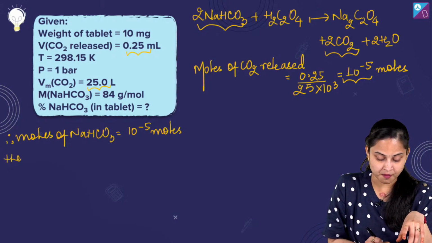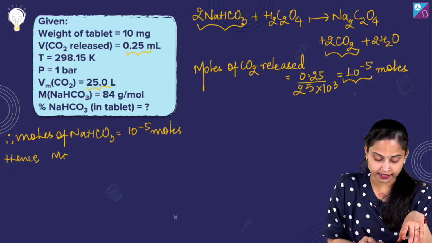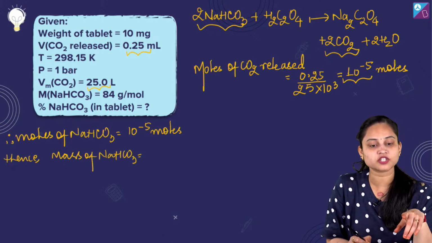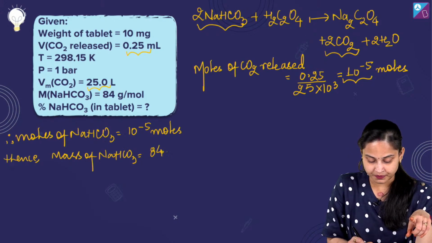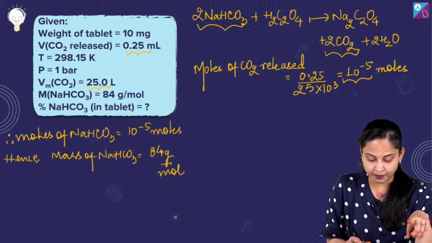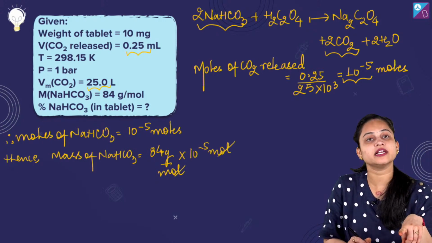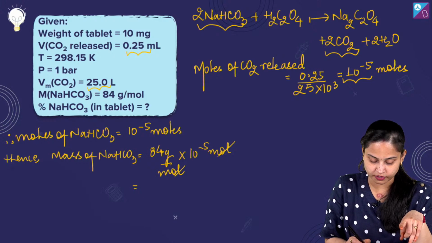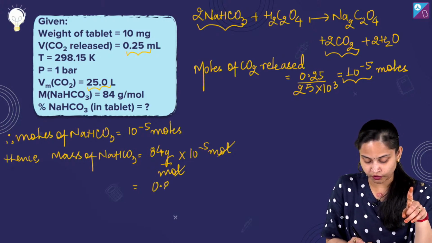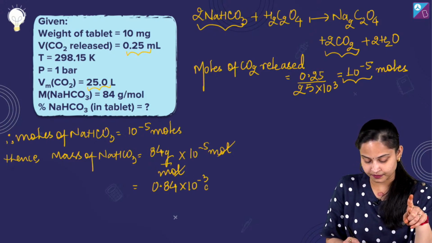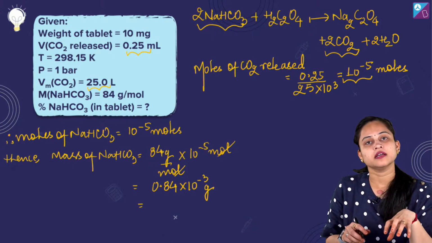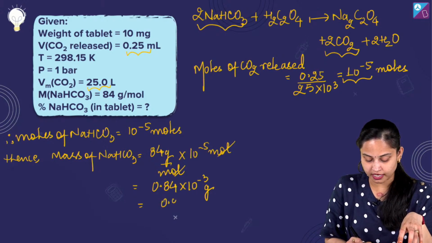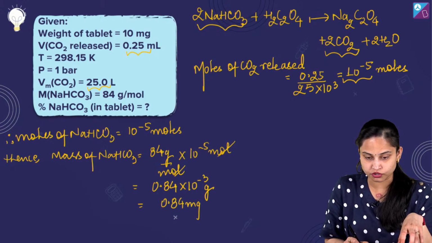Hence, what's the mass now? The mass of sodium bicarbonate will be equal to the molar mass, 84 grams per mole, multiplied by the number of moles. So it's 0.84 into 10 raised to power minus 3 grams, which means it is basically 0.84 milligrams.